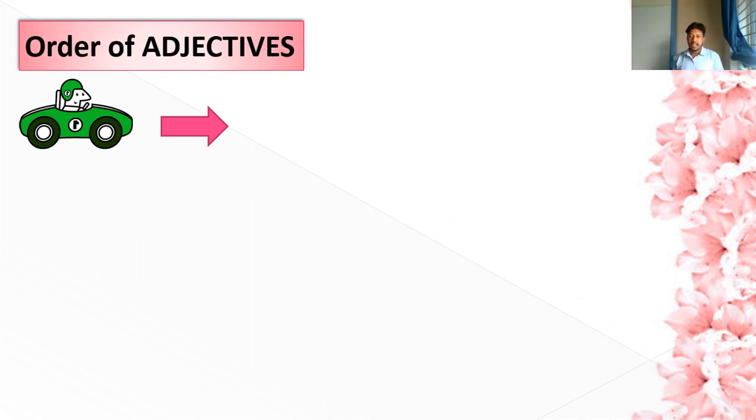Here it is, the 4th chapter, order of adjectives. Recently we have completed the adjectives, which is chapter 3 from your book Tune into Grammar, and it is the 4th chapter, and the name of the chapter is order of adjectives.